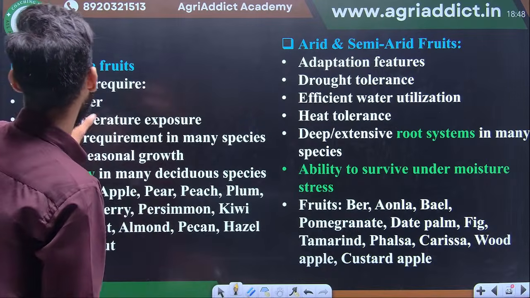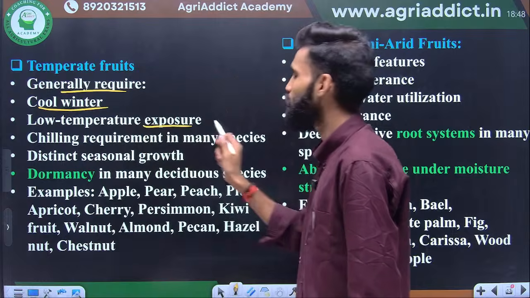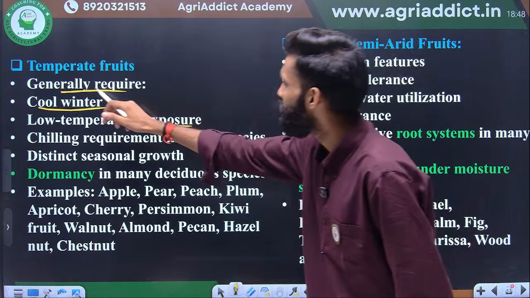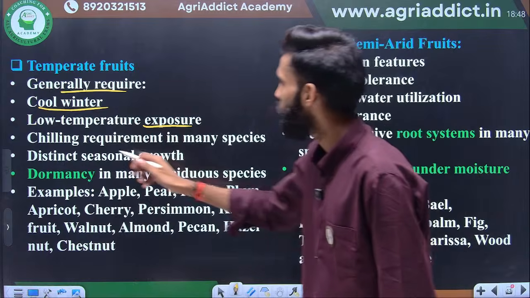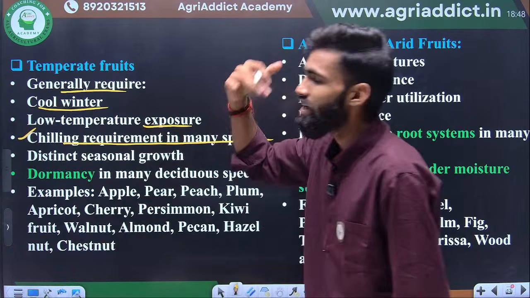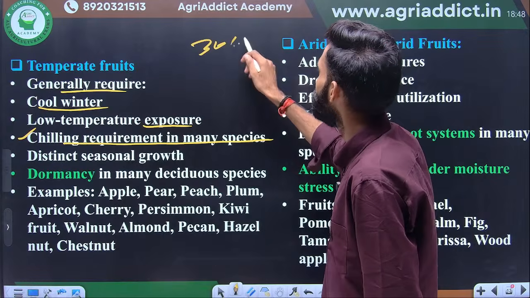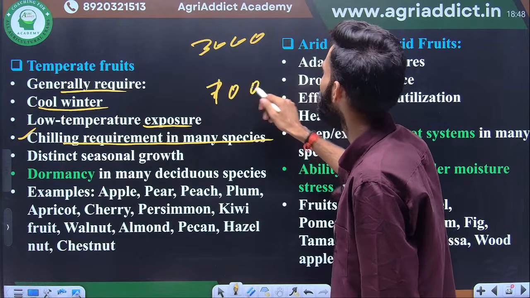Temperate crops. Okay, temperate crops generally require a cool winter, with low temperature exposure, especially in the winter. As you see, a temperate crop will only survive under winter climate. Okay, the chilling requirement varies by species. Several species have a higher chilling requirement of up to 3000 hours. Some crops require only 100 to 200 hours.